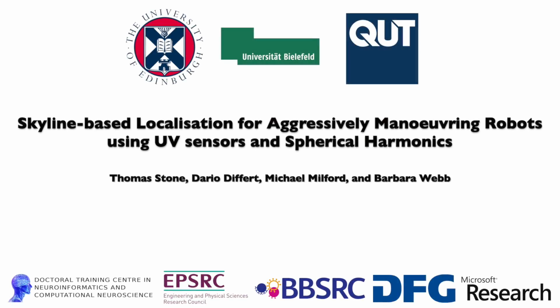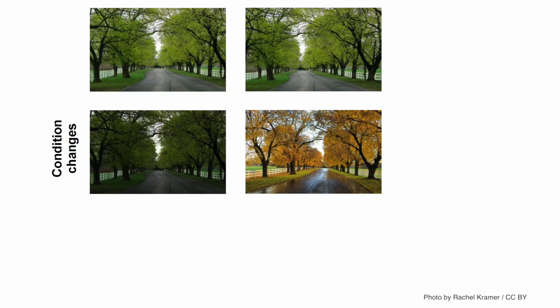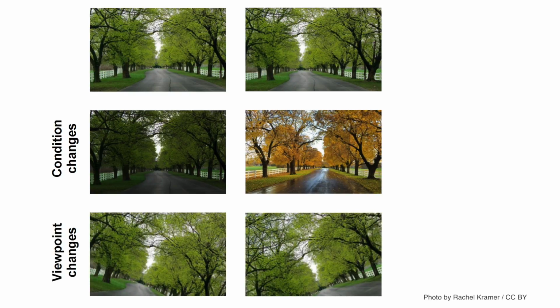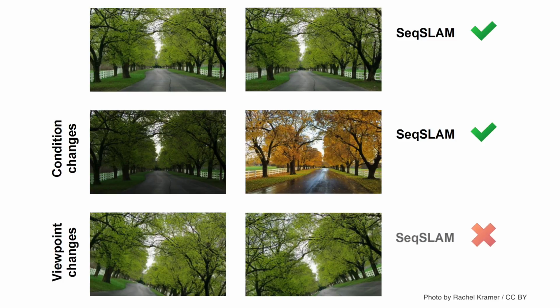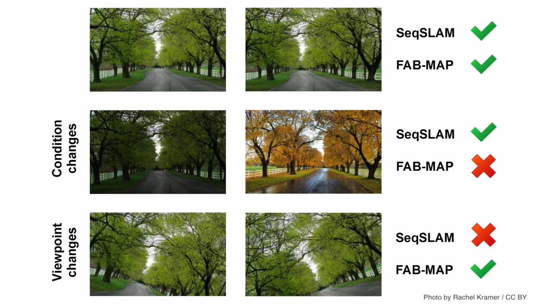Place recognition is an important part of navigation for both robots and animals. In robotics, there's been a surge of interest in addressing two key problems of condition and viewpoint-invariant place recognition. Typically, approaches that have solved one challenge have only weakly addressed the other. For example, sequence-based methods have typically been appearance-invariant but very viewpoint-dependent, while methods relying on traditional or learnt feature descriptors have been viewpoint-invariant but only moderately appearance-invariant.